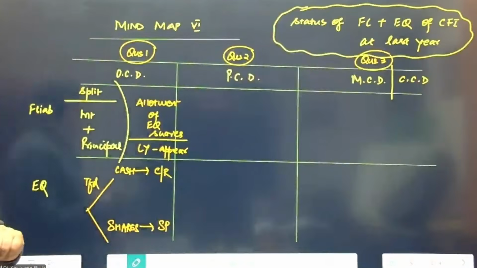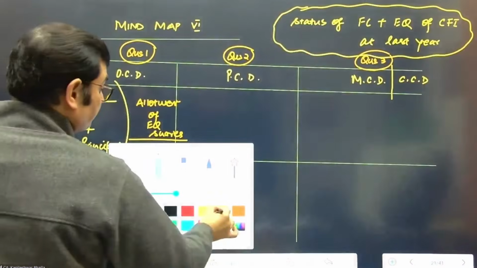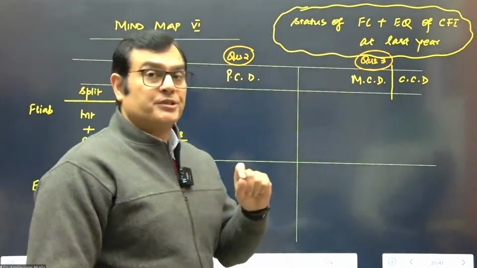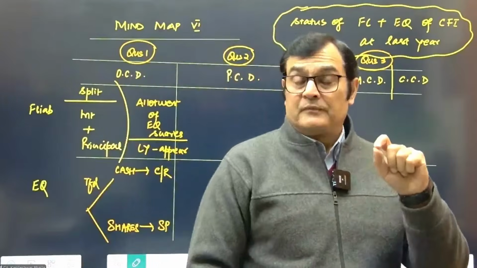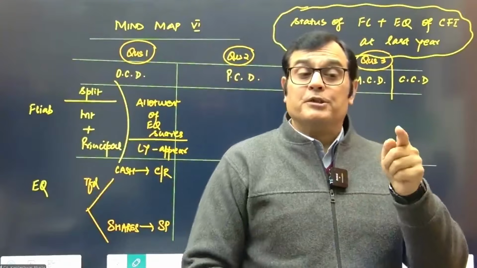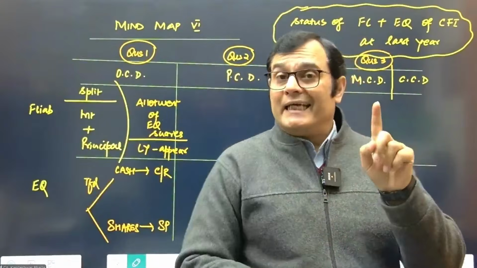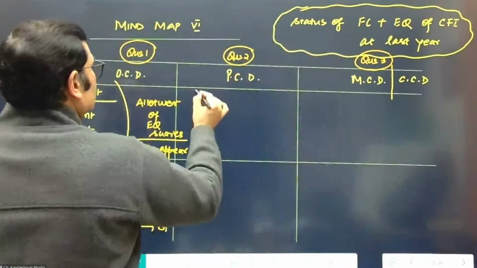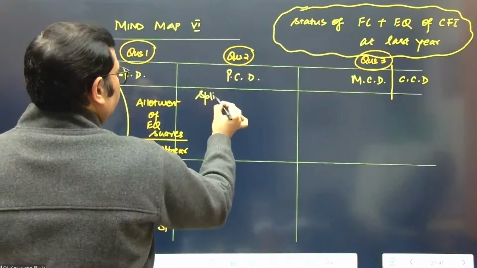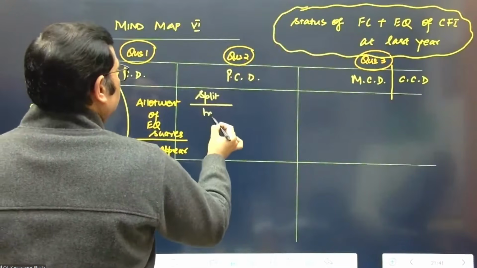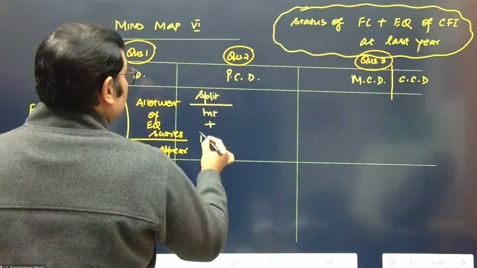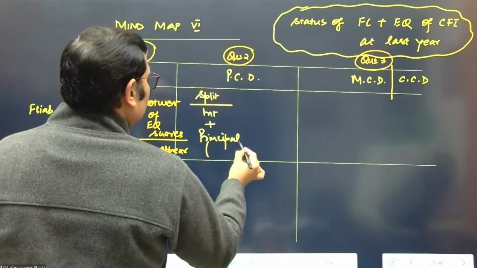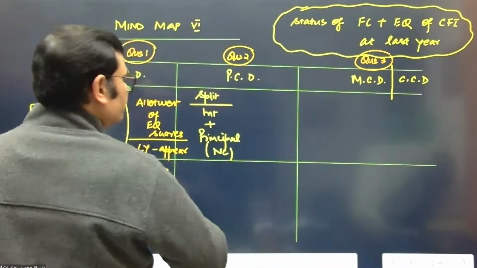Okay, let's now go to the next element in this case. If it is a case of partially convertible debentures, let me remind you the chain. In terms of partially convertible debentures, we took the interest and the principal on the non-convertible portion only. So when you did the split accounting, we considered the interest, and we considered the principal only on the non-convertible portion.